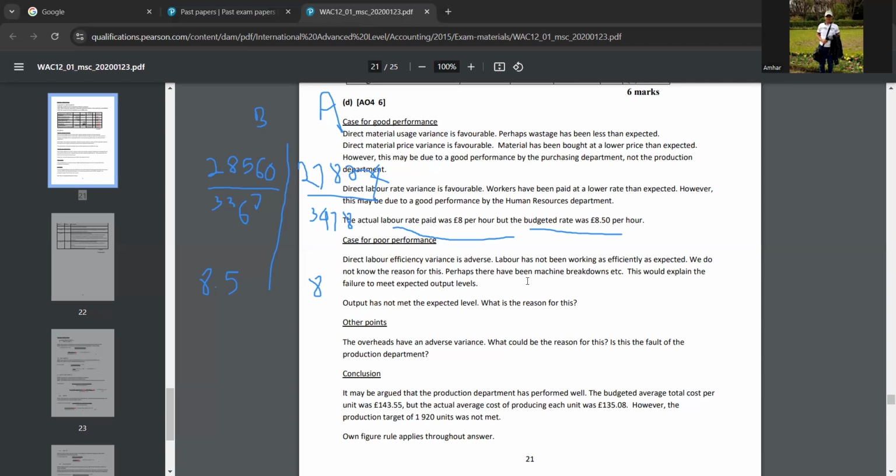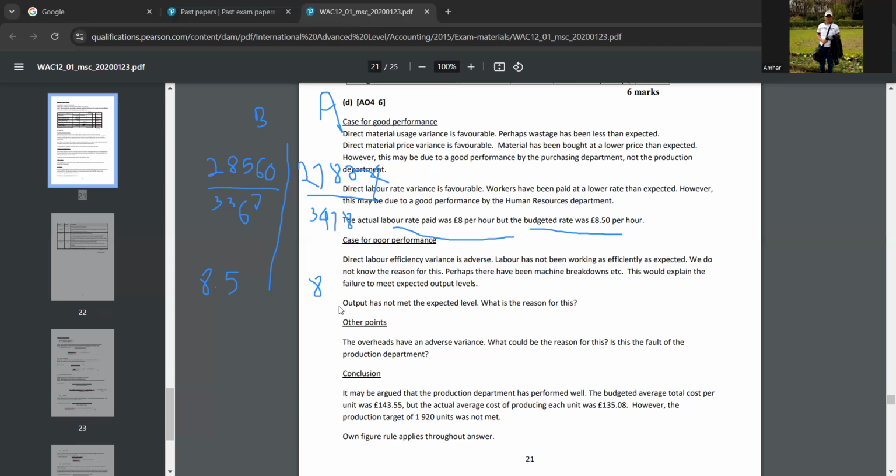Perhaps there have been machine breakdowns. They are saying sometimes there might be machine breakdowns also. This would explain the failure to meet expected output levels. So they are saying because of machine breakdowns and all that, they are not achieving the output level. Did you understand this point, only this point?